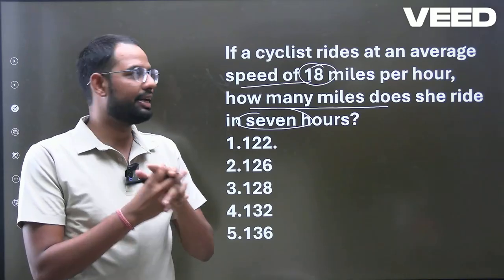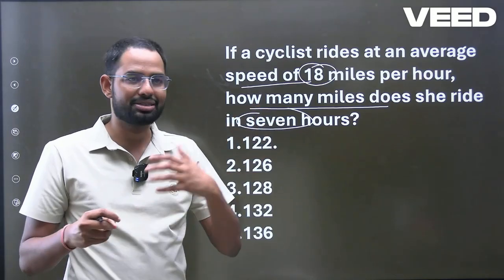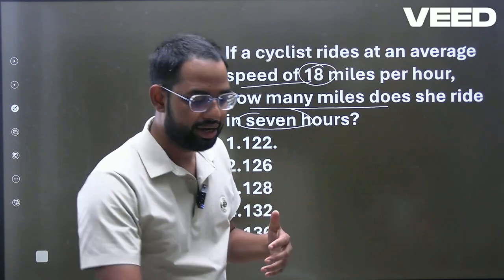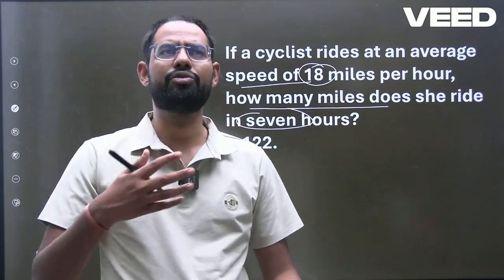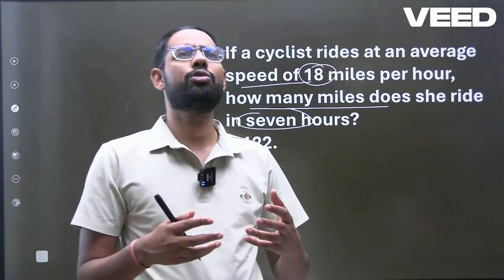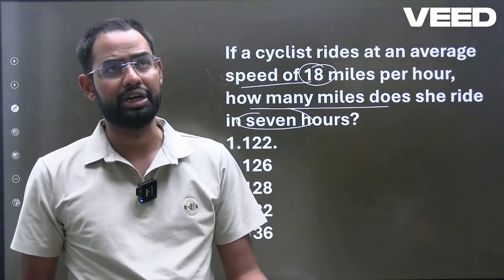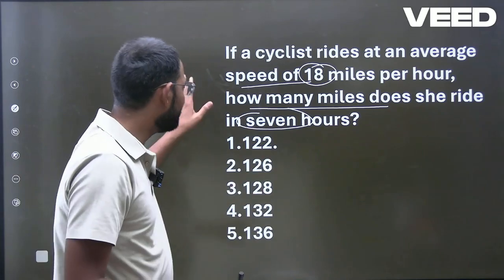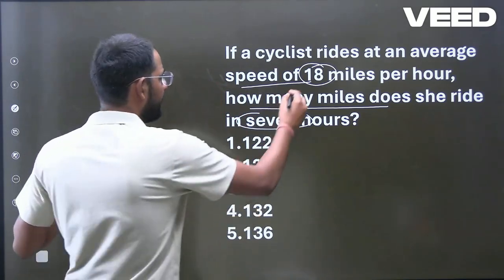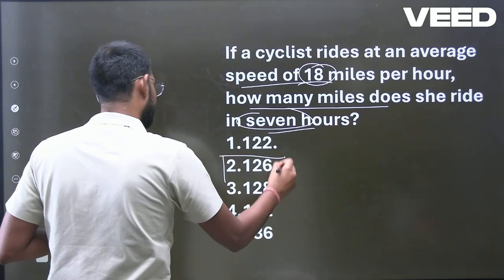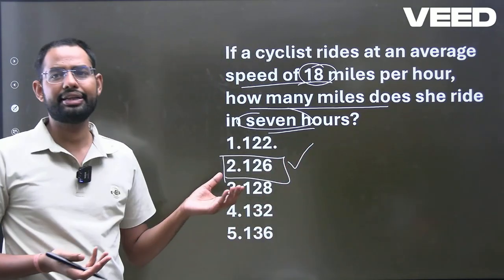It can be like a person making a certain number of toys in a day, and how many toys he can create in these days. These kinds of questions will be there. So simply don't read the whole statement and solve it, just go 18 times 7 is 126. This is the speed that you need in the examination.